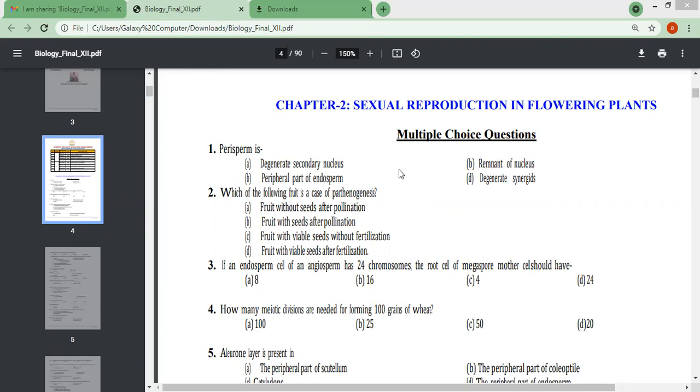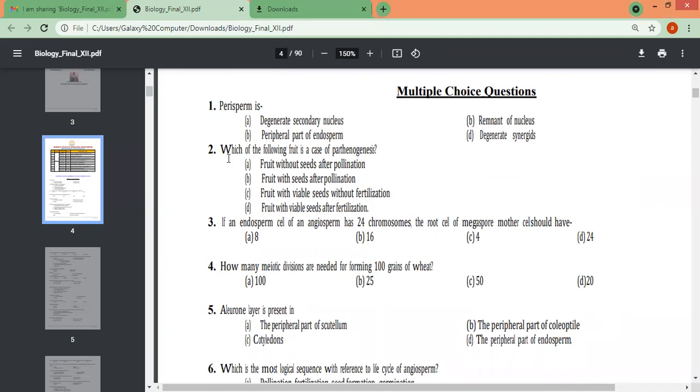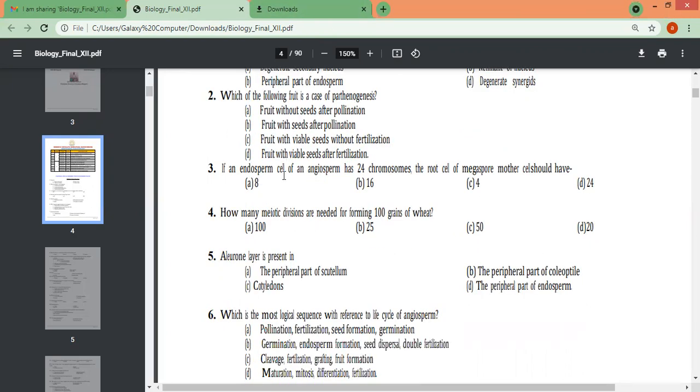Second, which of the following fruit is a case of parthenogenesis? Now, what is parthenogenesis? Formation of fruit without fertilization. So fruit without seeds after pollination, fruit with seeds after pollination, fruit with viable seeds without fertilization, isn't it?